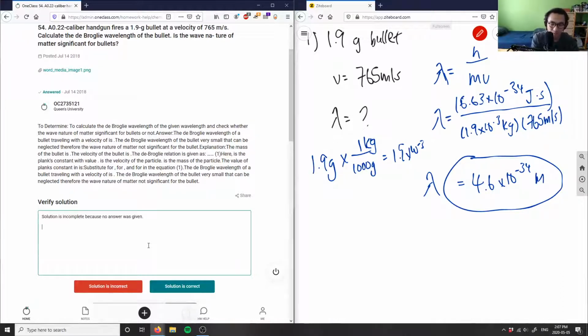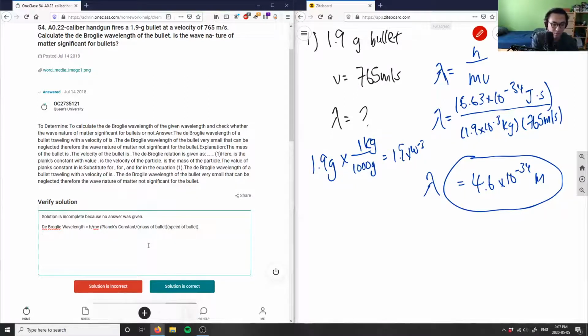I'm going to write here de Broglie wavelength equals Planck's constant, h, over m times v. So this is Planck's constant divided by the mass of the bullet times the speed of the bullet.